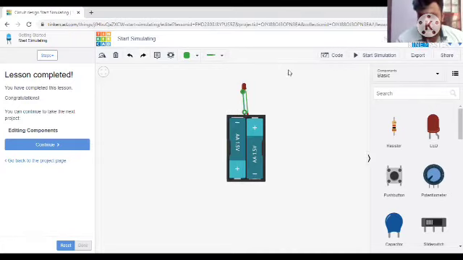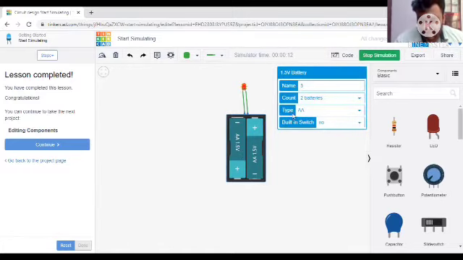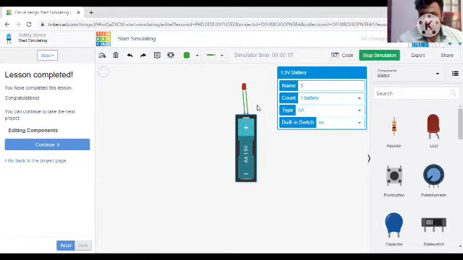Okay. After connecting this, I am clicking on start simulation. We can see that our LED has been destroyed, it has been broken, because a large amount of current is passing through it. So we cannot use this. So we are reducing the number of batteries to 1 battery. We need only 1 battery.